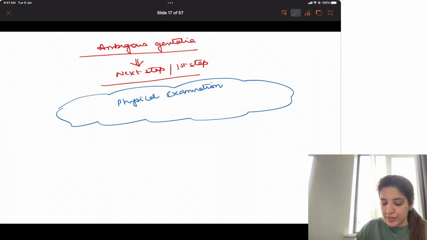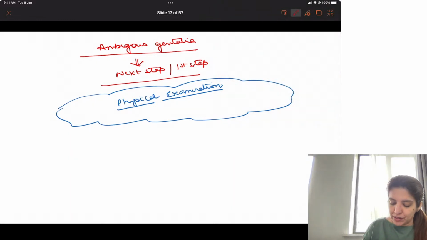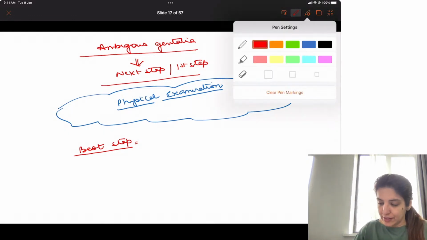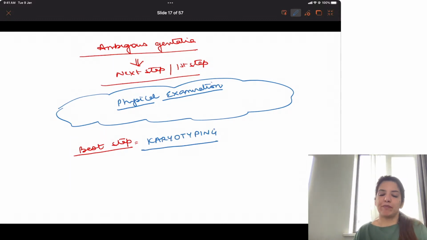I am going to physically examine the baby, and then the best step is karyotyping. So immediately when you see ambiguous genitalia, the next step is a thorough physical examination of the external genitalia.